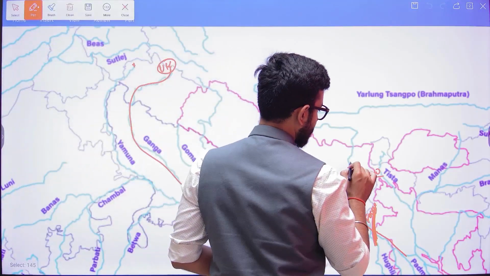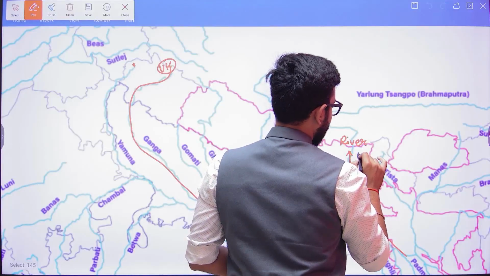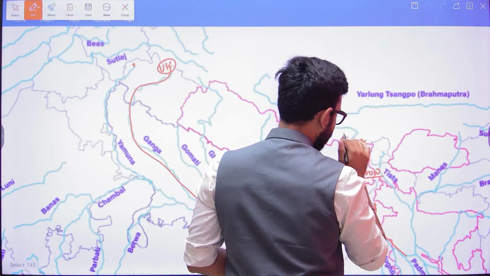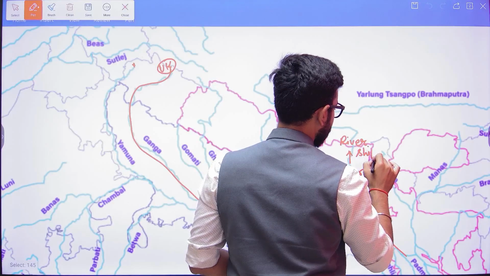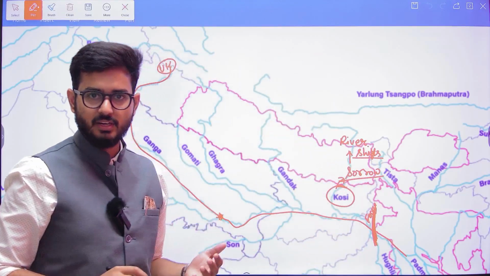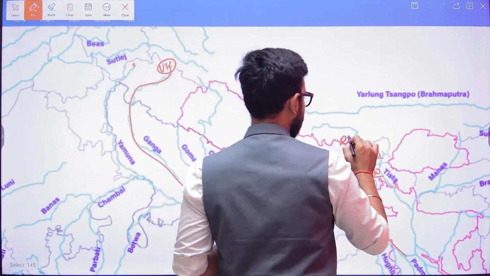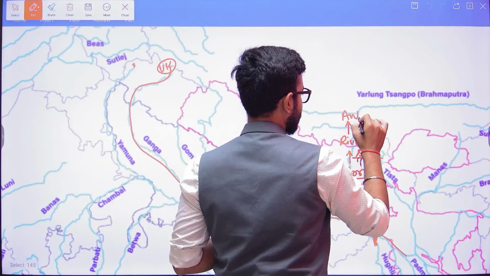So Kosi is known as the sorrow of Bihar. Why is it known as the sorrow of Bihar? Because of its shifting course. It constantly shifts its course, and because of that shifting, a lot of flooding incidents happen. Now, why does a river shift its course? Because these rivers are known as antecedent rivers.